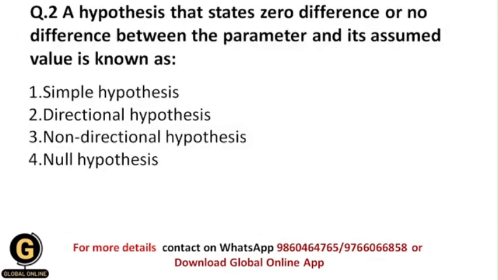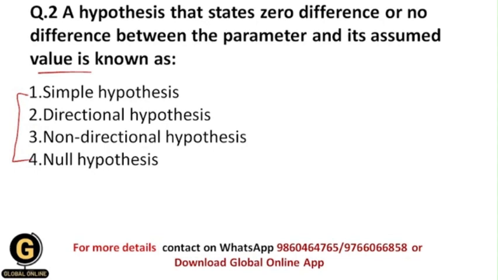Okay, now next is, a hypothesis that states zero difference or no difference between the parameter and its assumed value is known as. So now here they have given us different types of hypothesis. So from these types of hypothesis, which is the hypothesis which states that there is zero difference or there is no difference between the parameter and its assumed value?